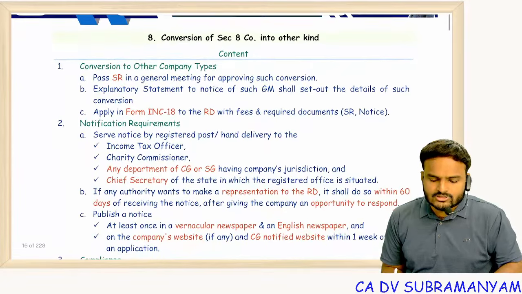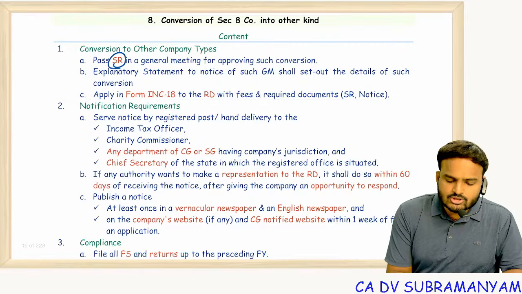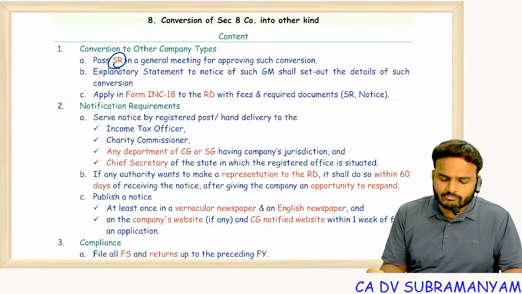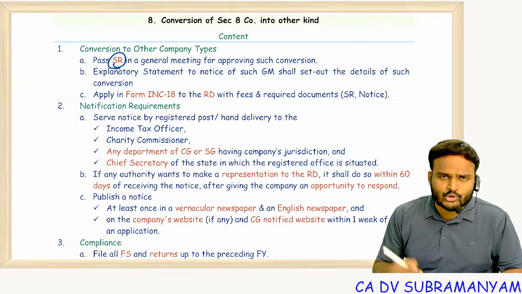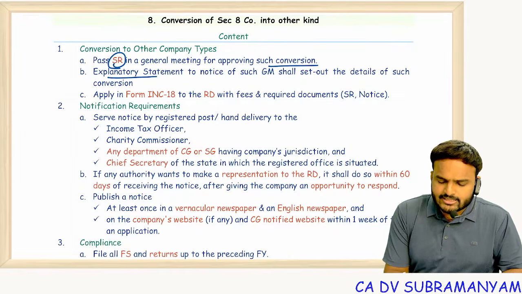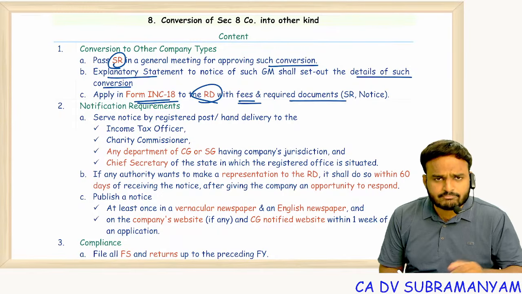Next one, conversion of Section 8 company into other kind of company. So special resolution is to be passed 2 times. One time for filing application with the central government. Another time for alteration of MOA and AOA. So pass special resolution for approving such conversion. The explanatory statement should contain the details of such conversion, and file INC 18 with the regional director. Along with that, pay prescribed fees.